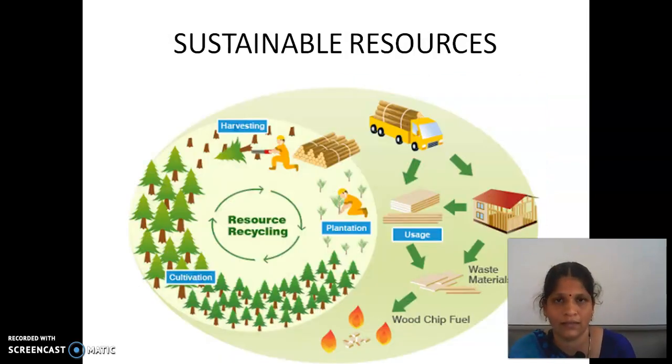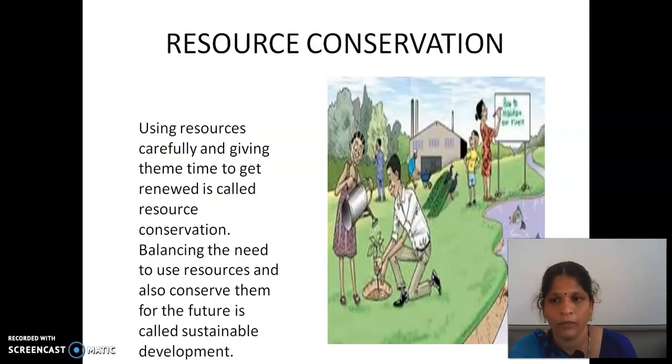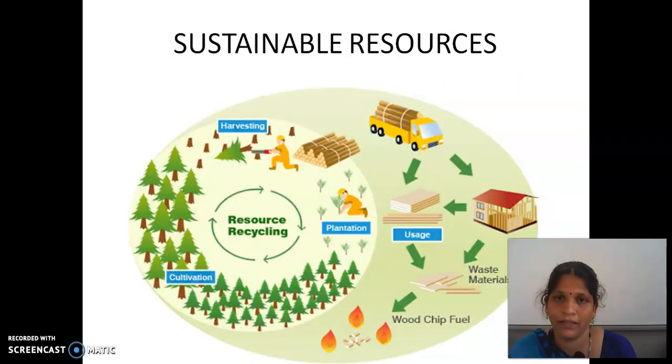Children, what is called sustainable development? Wait, before that, balancing the need to use resources and also conserve them for the future is called sustainable development. Sustainable development is development that takes place without damaging the environment, and it meets the present needs without compromising the future use of resources.